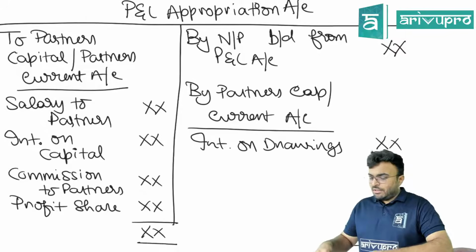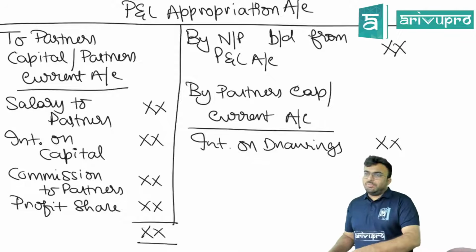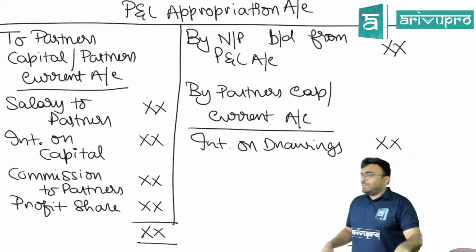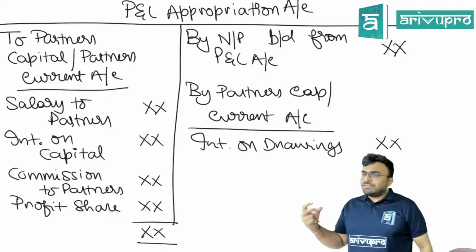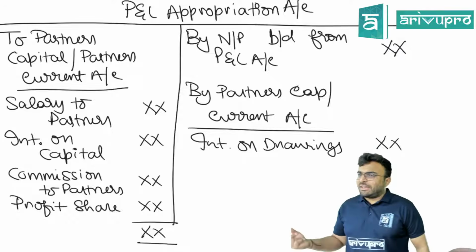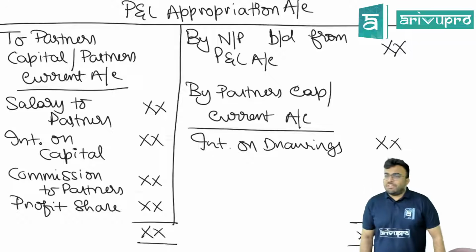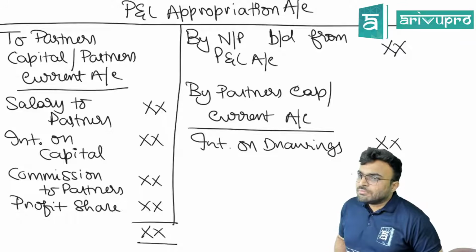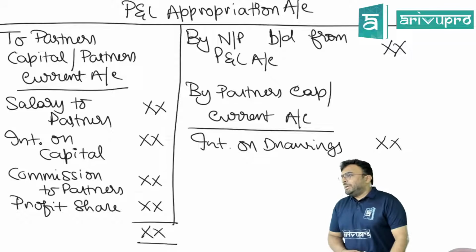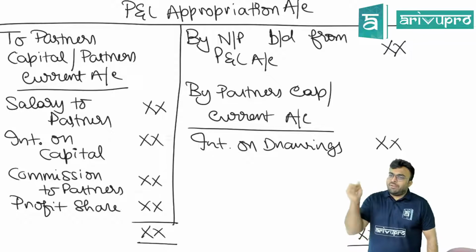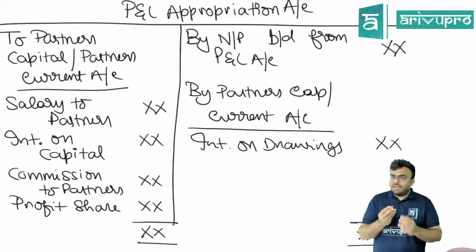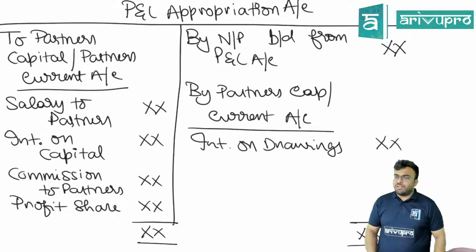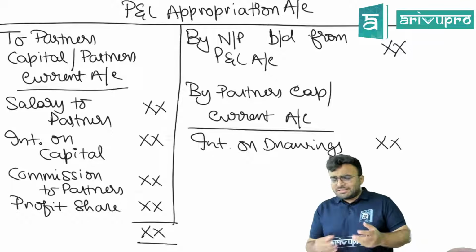Is this clear? P&L appropriation account can also be asked in the exam. But obviously they can ask something a little tricky, with errors, corrected, all that. Rectification of errors. P&L adjustment account is when we have made a mistake already, we are bringing the profit back, rectifying that mistake, then we are distributing it. That is P&L adjustment. This is the normal process.